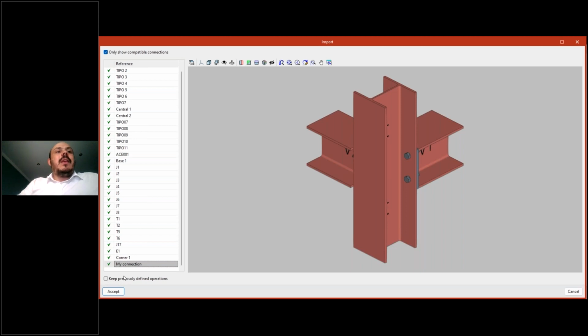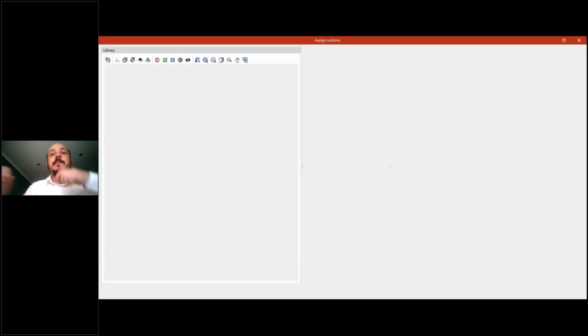What it means is, if I do not mark this one, all the operations that I've introduced before will be deleted and new operations will be created. So actually what we will have is not the left side of my connection, but just the right side. What I want to do is to merge both sides. Okay, so to merge operations or to accumulate the list of operations, I must maintain this option selected. Okay, so I will do that.